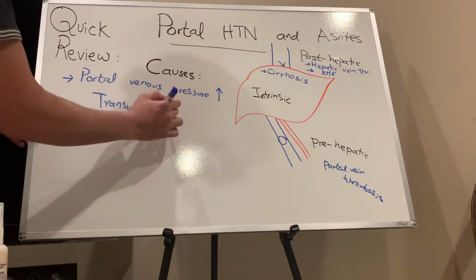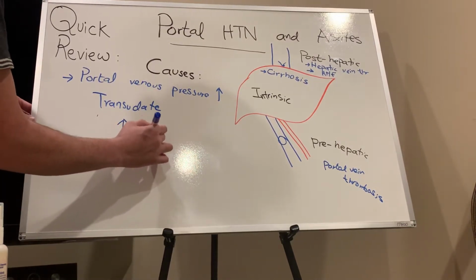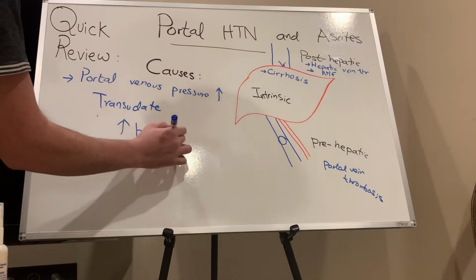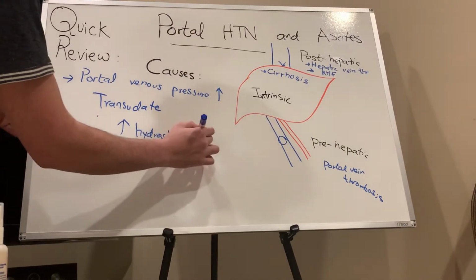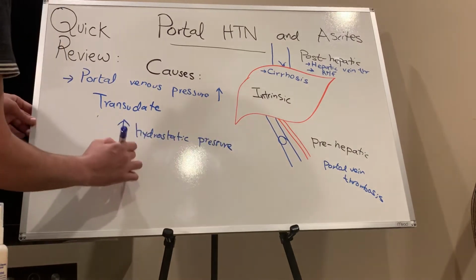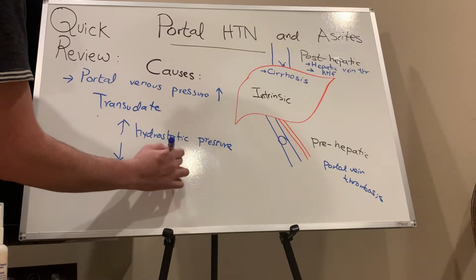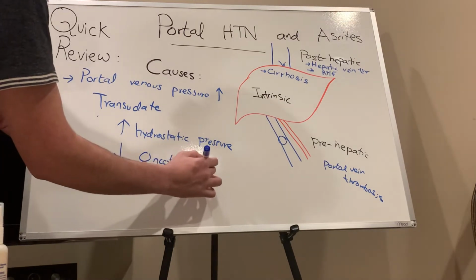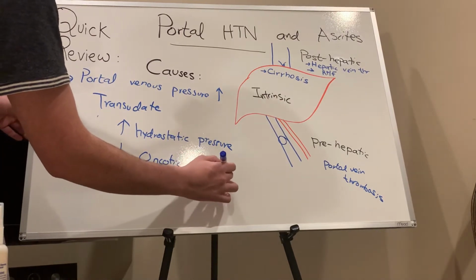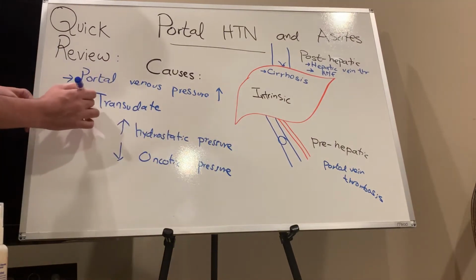By physiology, we know that it is an increase in hydrostatic pressure and a decrease in colloid, or you can just write oncotic pressure. This is classically for USMLE exam purposes. This is classic for transudate causes.